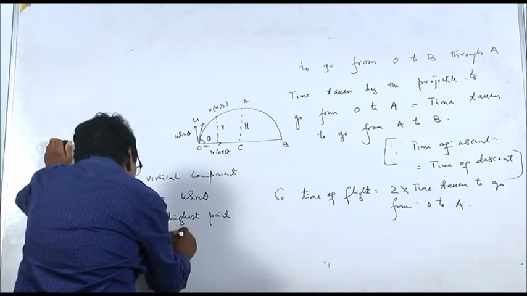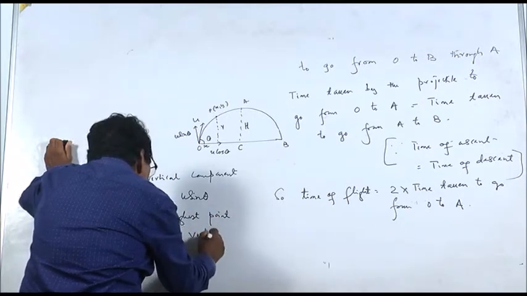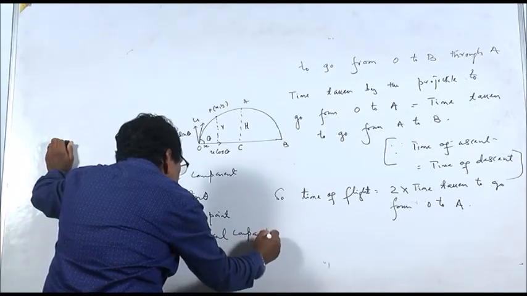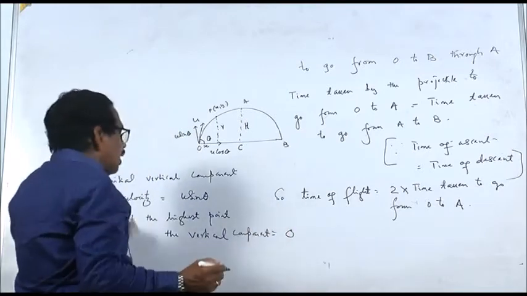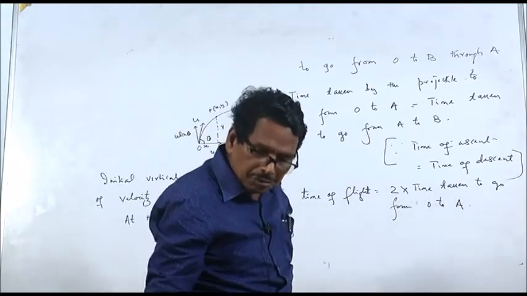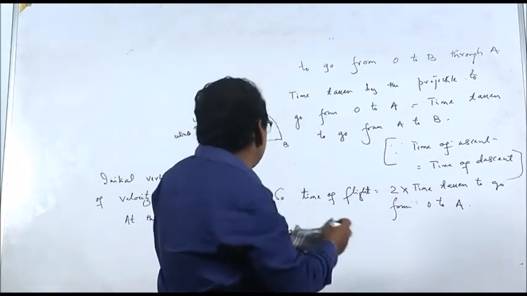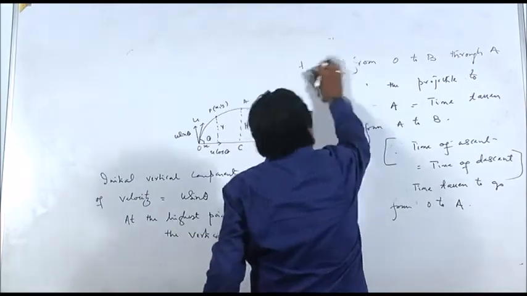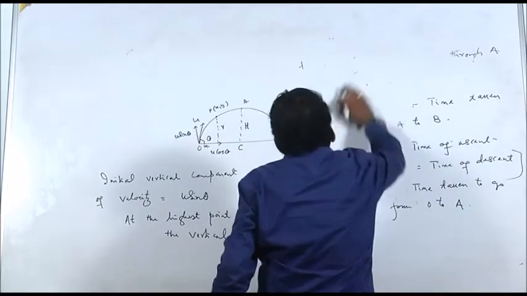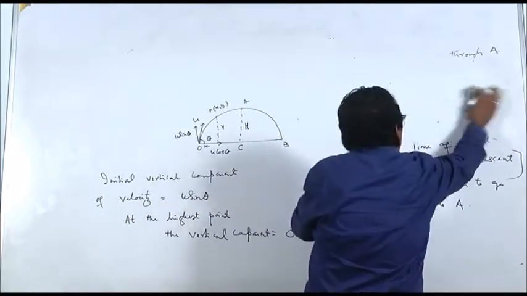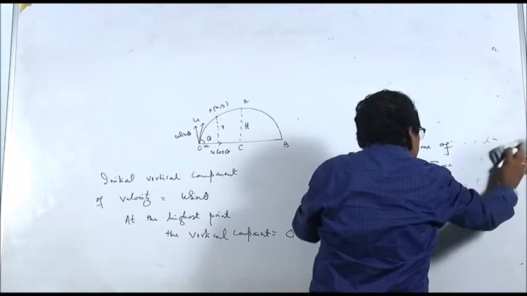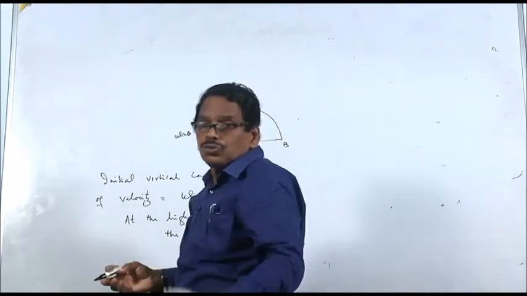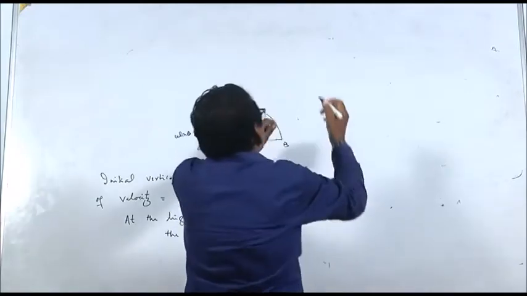At the highest point, the vertical component is equal to 0. So, how much time does it take for the vertical component to become 0 at the highest point? How to find that? Initial velocity u sin theta, final velocity is 0, acceleration due to gravity is minus g, and time taken is t, suppose. So, which formula will we apply?